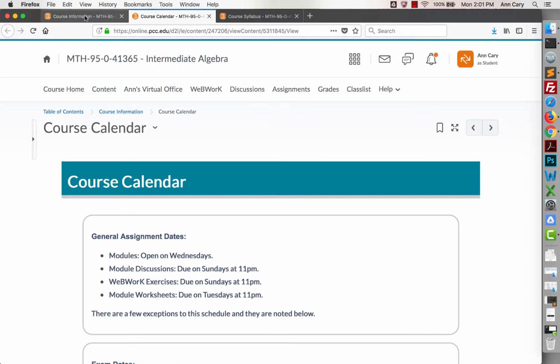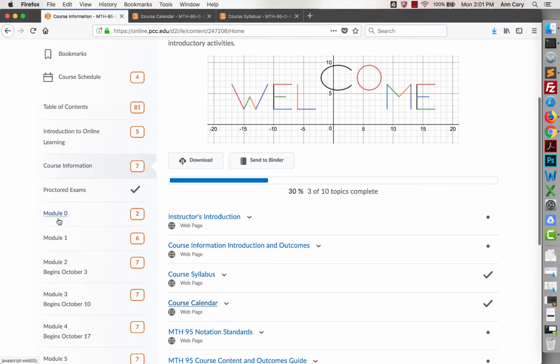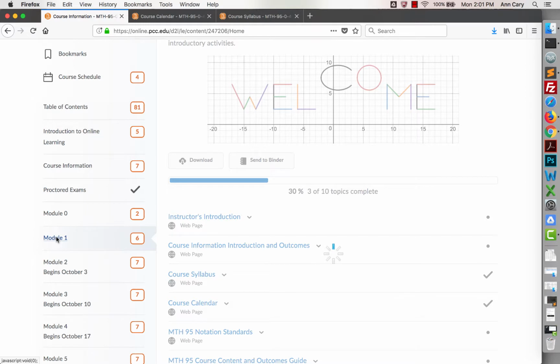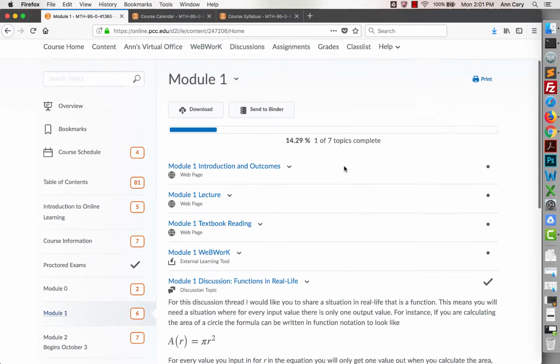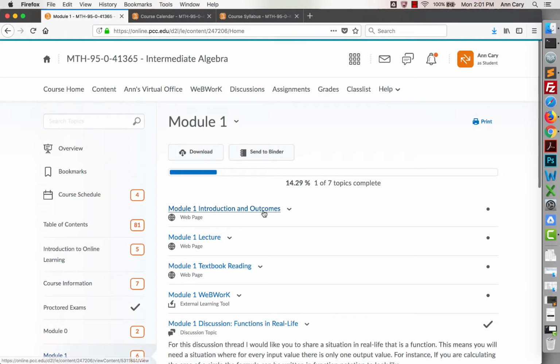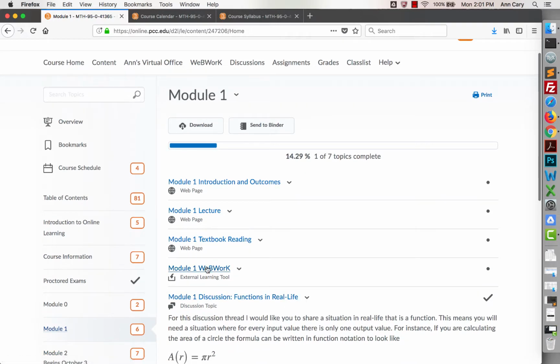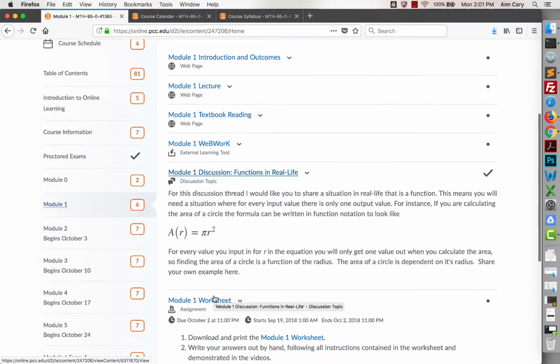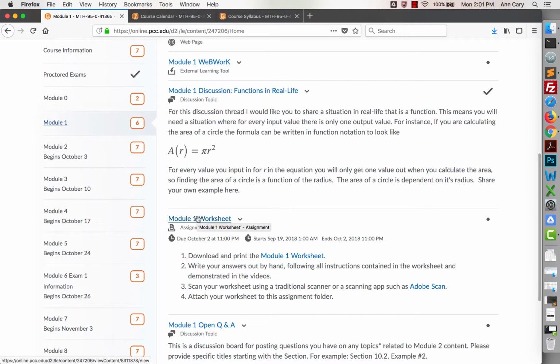So if we come back to content, let's jump into module 1 and look at what's there. Module 0 is just a get-to-know-the-course module, but let's jump into module 1. So I've got introduction and outcomes. You should read through these. A lecture, so there's a video lecture and then notes that you take. There's textbook reading. There's a link to your online homework and then the discussion. And these are the things that will be due the first Sunday of the course. Your worksheet will be a worksheet that you print, handwrite your answers on, and then upload.